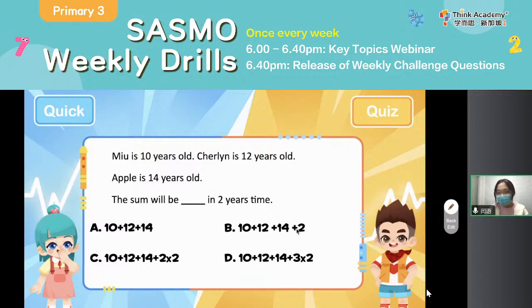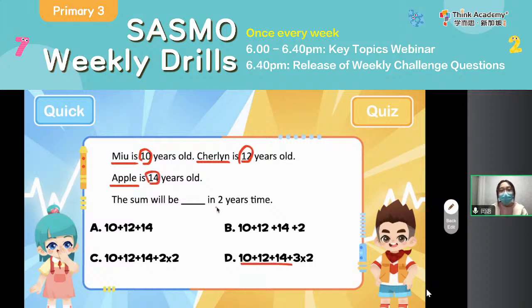C, D. Okay. So firstly, you see that how many people are there? Mew, Shirley, and teacher Apple, okay? Teacher Apple is me. It is not a fruit, okay? So here you see that there are 3 people, and we know their current ages here. So here we just add 10, 12, and 14 together, okay? So this is the current sum.